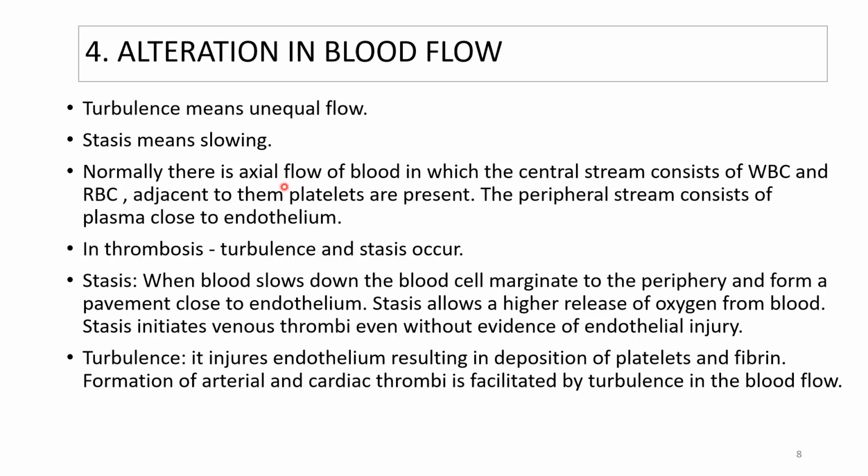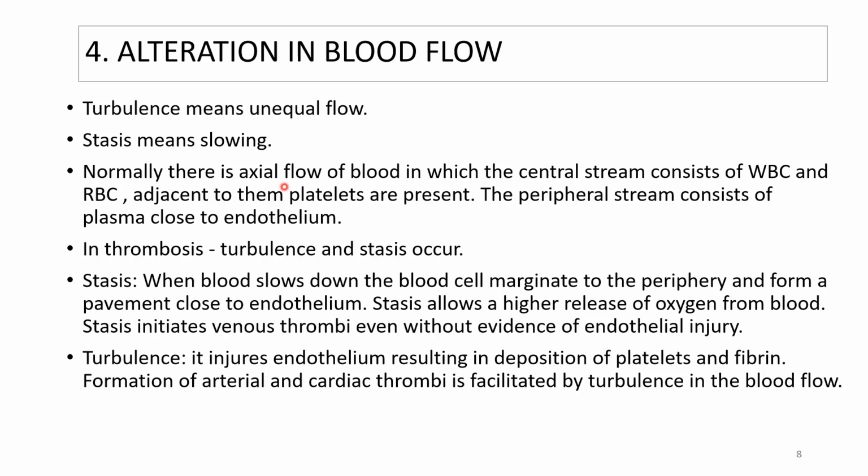In thrombosis, what happens is this turbulence and stasis occur, whose meaning I have already told. First, stasis: we'll see there is a slowing of blood. At this time, when blood slows down, the blood cells, which are the WBCs, RBCs, and platelets, will marginate to the periphery.